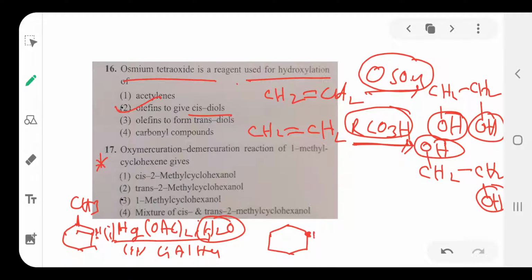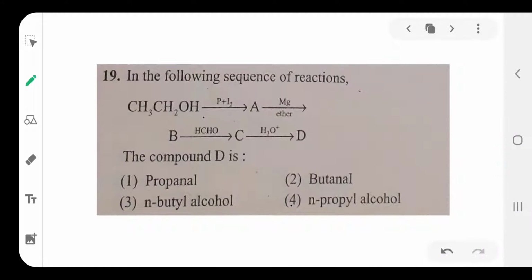After addition of H, already one CH is there here, CH2 becomes. Then CH3 will come. Here positive charge. To this positive charge OH group is added. OH group, negative part, is added. Then CH3 OH will come. So this compound name is 1-methyl cyclohexanol. Option is 3. 1-methyl cyclohexanol. Option 3. Then next one is question number 19.